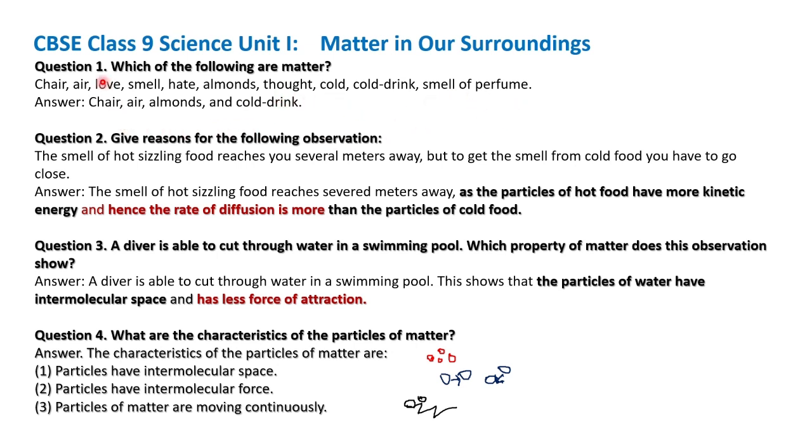In this, chair will occupy space, air also occupies space. We have seen examples, inflated balloon or inflated tires. Almond is a nut and it has its own weight and occupies space. Then cool drinks will be having space. So these four things will be coming under matter. The rest of the things, love, smell, hate, thought, cold and smell will not come under matter, as they will not be occupying any space and will not be having any weight of their own.